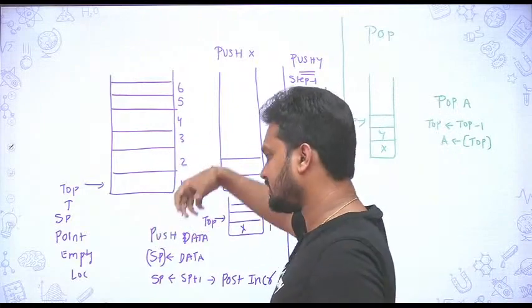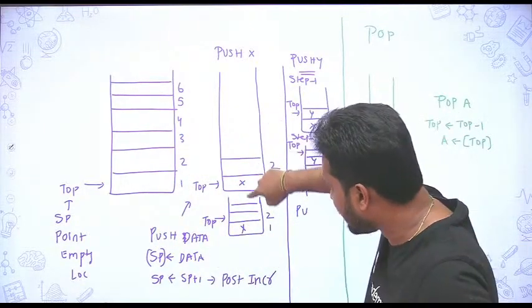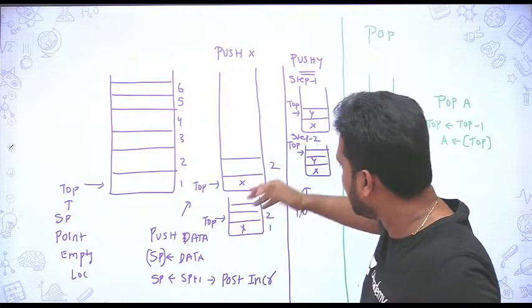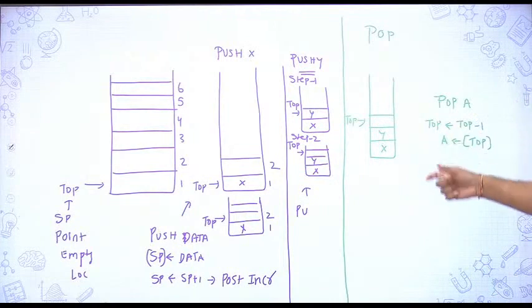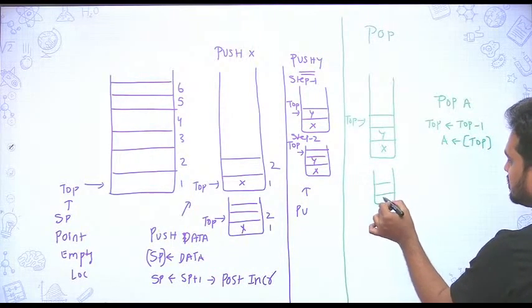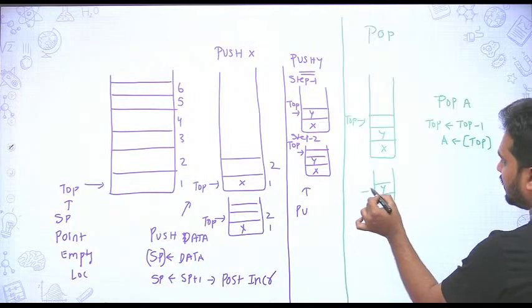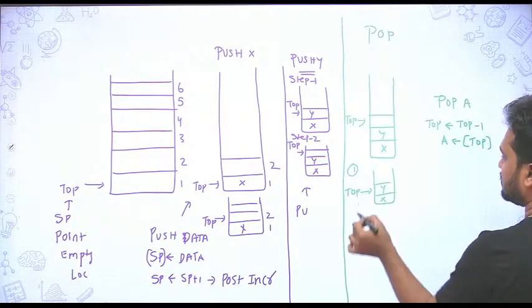Whatever you do, you should do the same in reverse order. Here we first write the data, then we increment. These are the steps. Here we should do it in reverse: first you decrement, then read the data. So if you say pop a, then your stack will be decremented like this. This is for the first instruction.